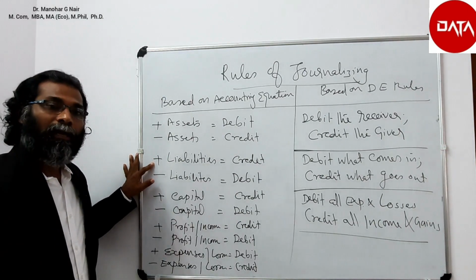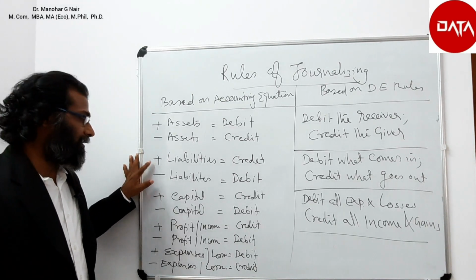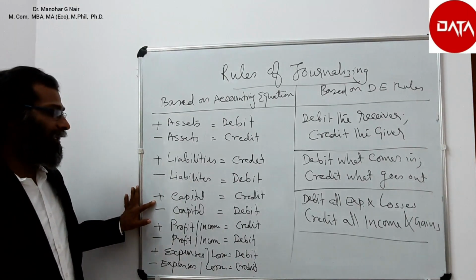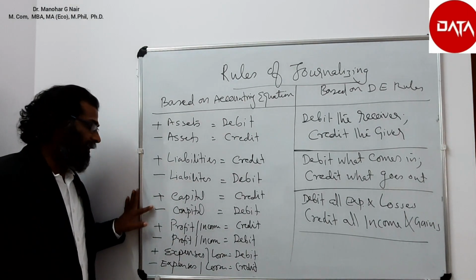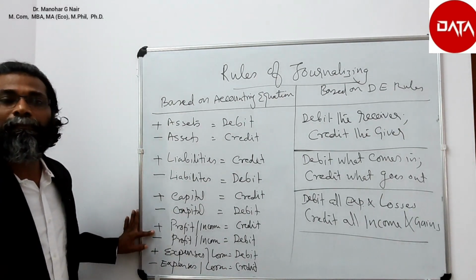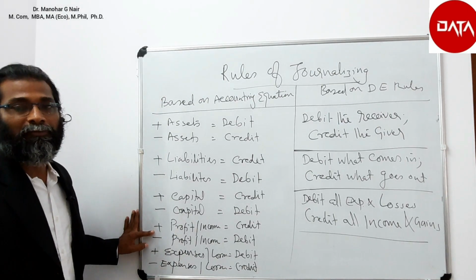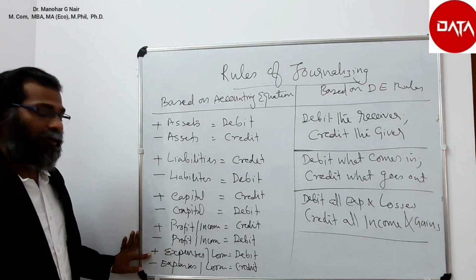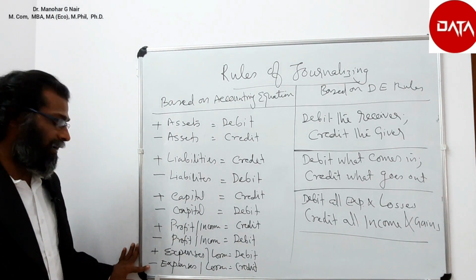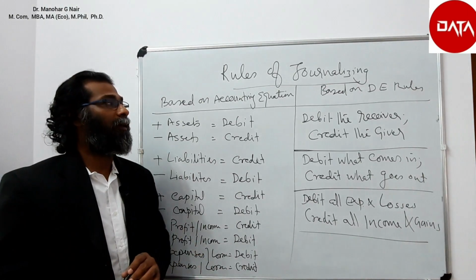Like increase in liabilities to be credited, or it shows credit balance, and decrease in liability to be debited. Similarly, increase in capital to be credited and decrease in capital to be debited. Similarly, increase in profit or income to be credited and decrease in profit or income to be debited. And finally, increase in expenses or losses to be debited and decrease in expenses or losses to be credited.